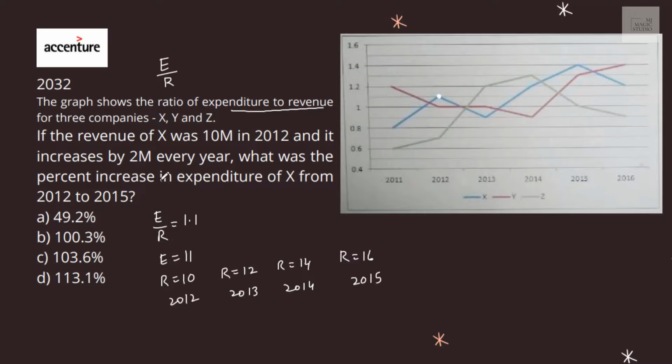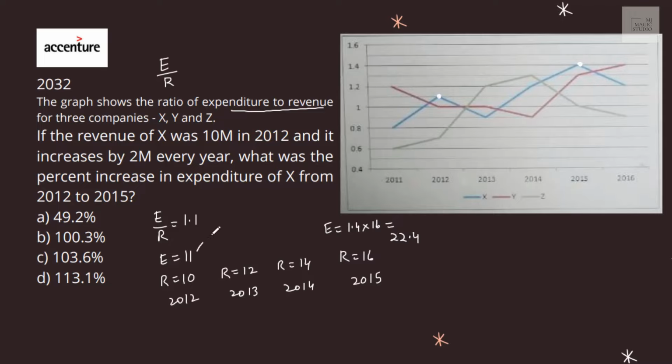What was the percent increase in expenditure of X from 2012 to 2015? Now E by R was how much in 2015? In 2015, blue line is here, that is 1.4. That means expenditure was 1.4 into 16. 1.4 into 16 is 22.4.